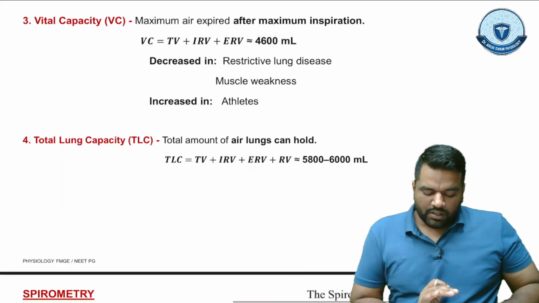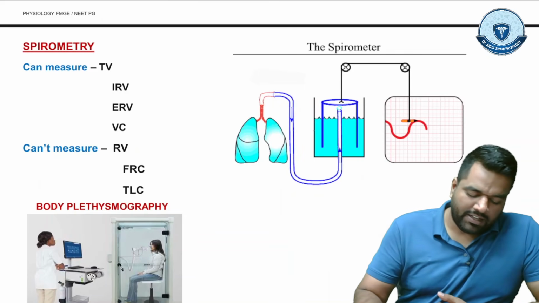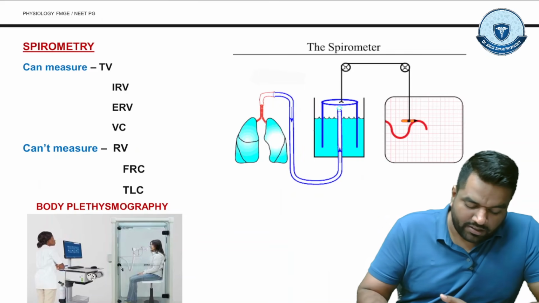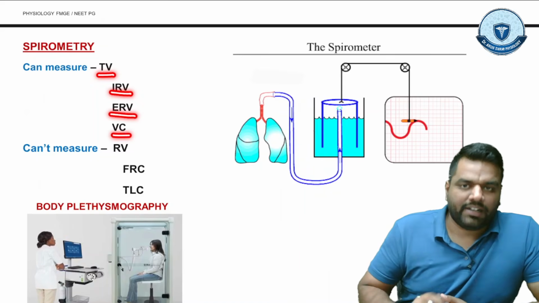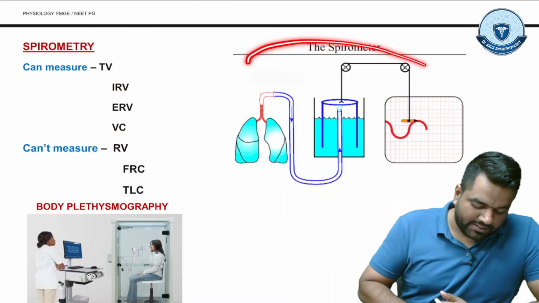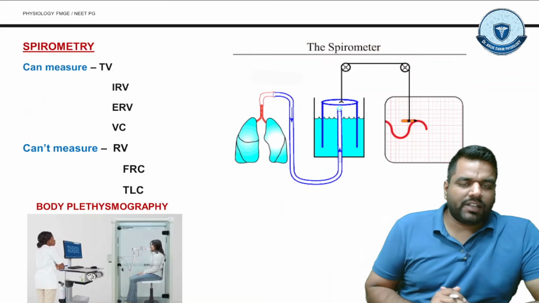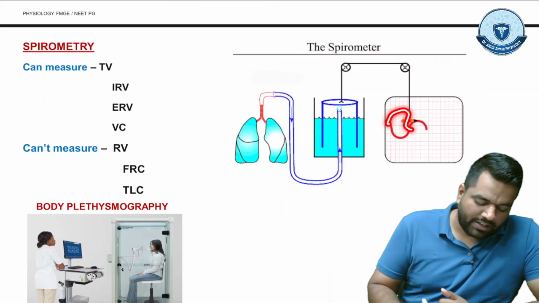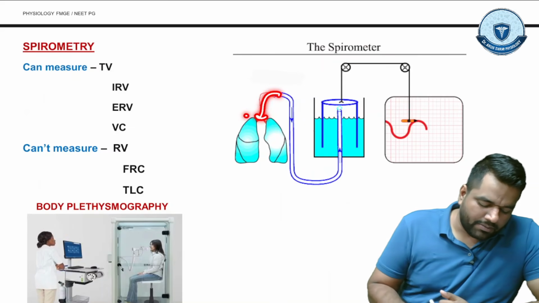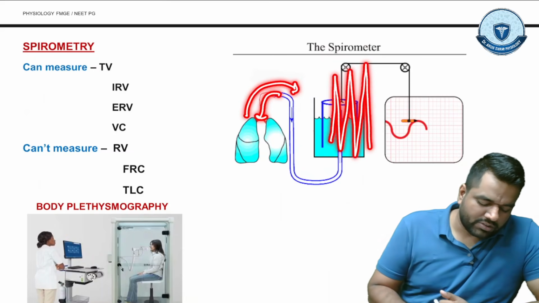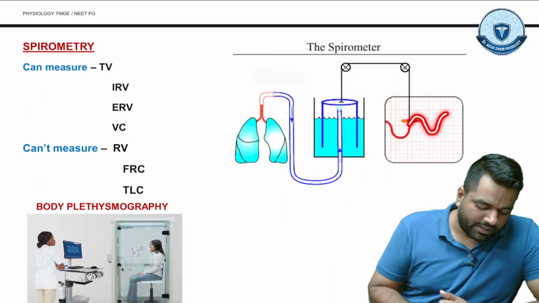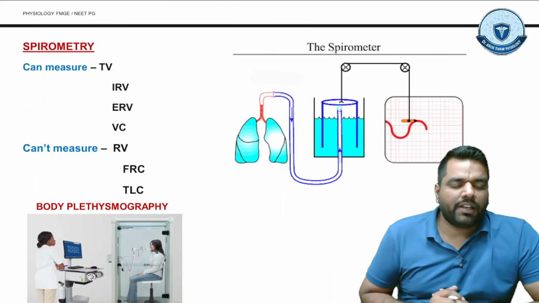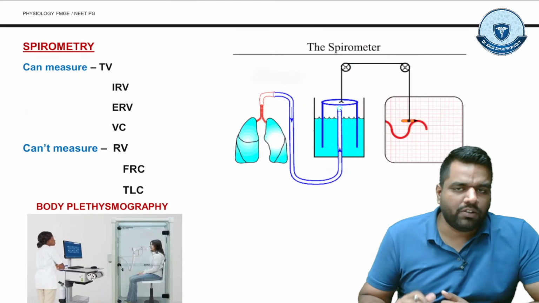Guys, with the help of spirometry, we can measure tidal volume, inspiratory reserve volume, expiratory reserve volume, and the vital capacity. And the spirometry looks something like this. You can see over here this graph, and when you are doing inspiration and expiration, this goes up and down, and it draws a graph pattern like this. So this is how the spirometer functions.